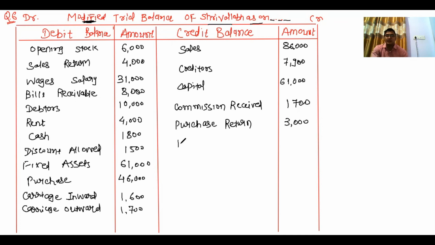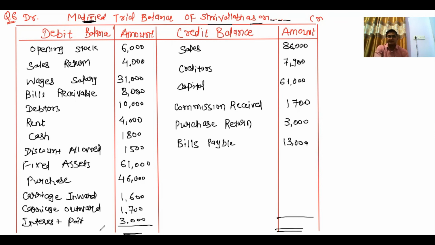Bills payable recorded on credit side for 13,000. And at last, interest paid recorded on debit side for 3,000.